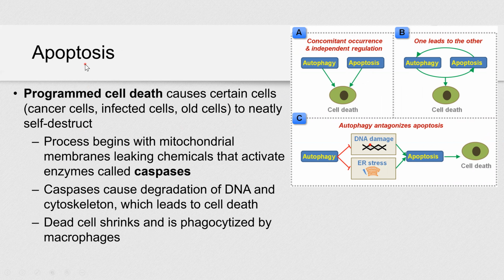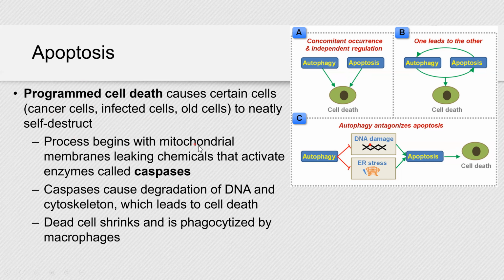But apoptosis might happen with cancer cells, infected cells, old cells, and it's a very beneficial process for an organism, because if you have a cancer cell and you don't want it to divide, because when cancer cells divide, they form tumors, and those tumors can metastasize. So it's better for those cells to self-destroy, right? Go through apoptosis.